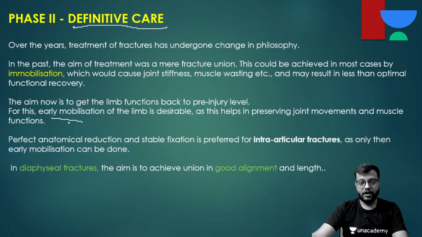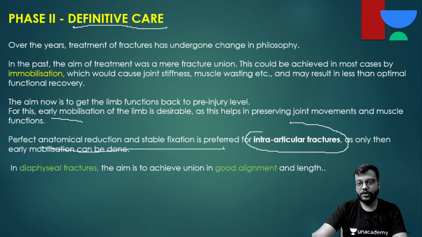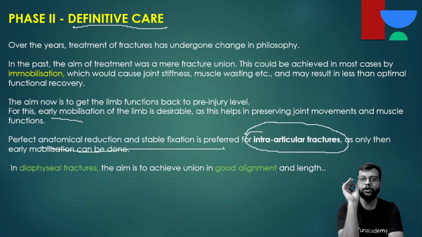Okay, and for early mobilization we need a perfect and a rigid fixation of the bone, which is done by operation or surgery, and it is particularly very important for the intra-articular fractures, because if intra-articular fractures are not reduced properly, they'll make the joint stiff, lead to the arthritis of that joint.